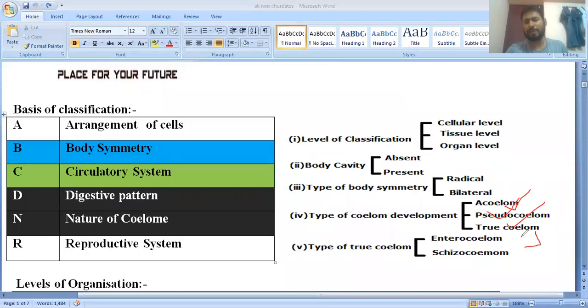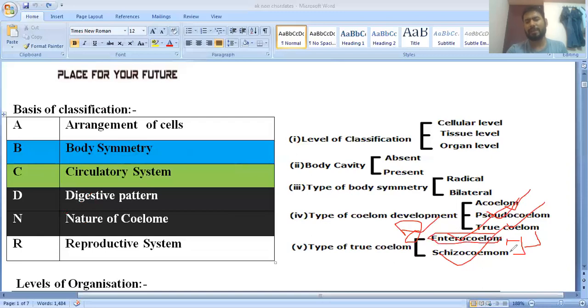So true coelom, how many types? True coelom also has two different types. One is called the enterocoelic coelom and another is the schizocoelic coelom. Enterocoelic coelom is also called deuterostomic. Why do we call it deuterostomic? Because when embryonic development takes place, what will form first? It firstly forms the anus, then the mouth. Clear? So this is called deuterostomic. And deuterostomic starts from echinoderms to human, echinoderms to chordata. It forms the deuterostomic or enterocoelic coelom.